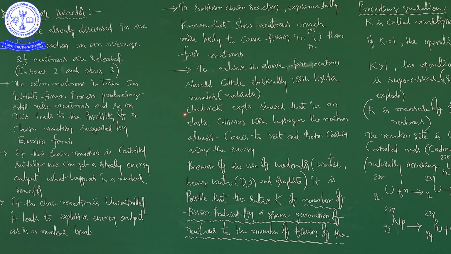Here is some practical information. Chadwick's experiments showed that in an elastic collision with hydrogen, the neutron almost comes to rest and the proton carries away the energy. So, one important point from experiments. Anyhow, to reduce the speed of the neutron, we have to use lighter nuclei, also called a moderator.